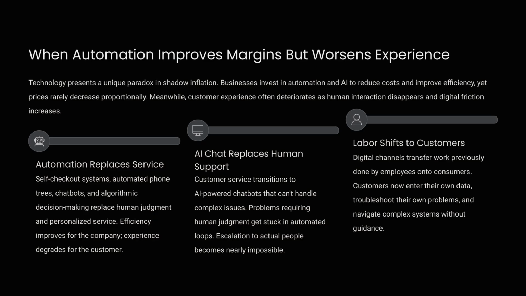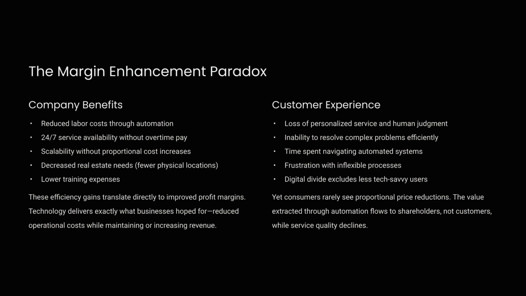AI chat replaces human support for complex issues, and labor is shifted to customers, who must now enter data and troubleshoot problems themselves. Technology offers businesses reduced labor costs and increased scalability. These efficiency gains translate directly to improved profit margins. However, customers experience a loss of personalized service and increased frustration without seeing proportional price reductions.